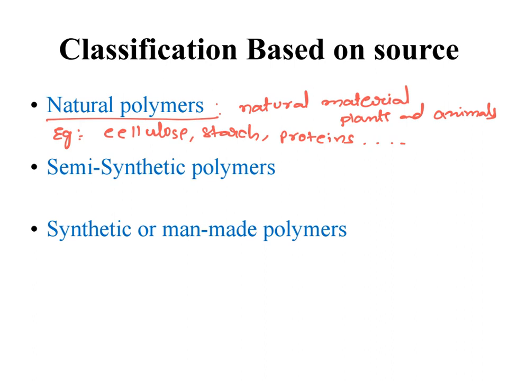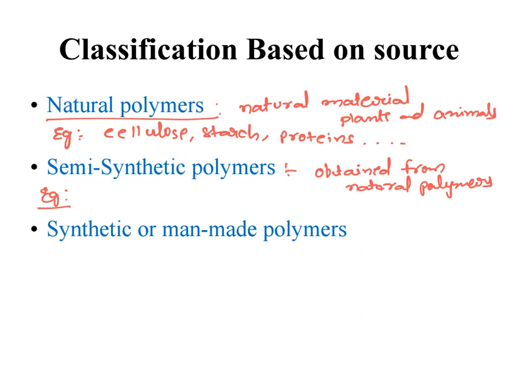What are semi-synthetic polymers? These are polymers which are obtained from natural polymers. Let's take an example. Cellulose is a natural polymer.